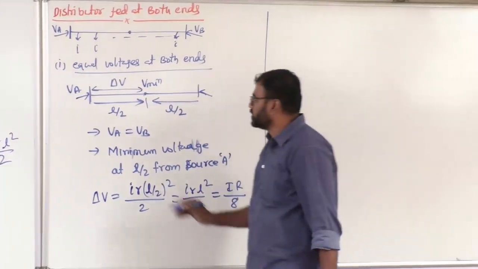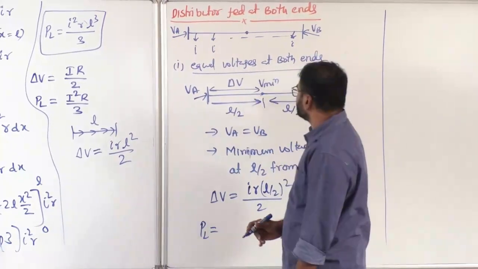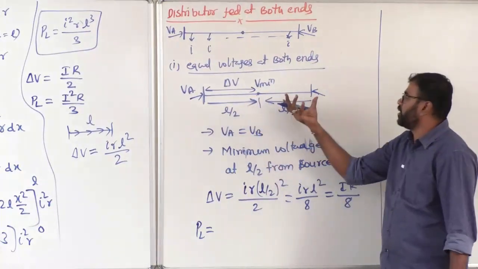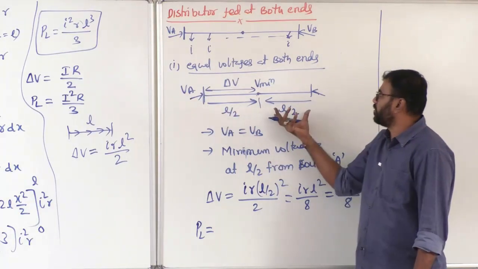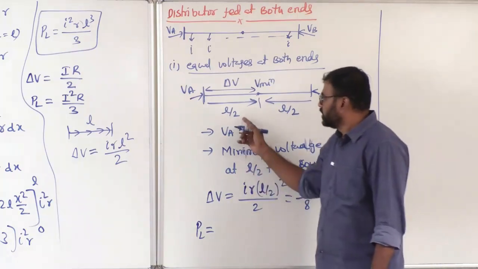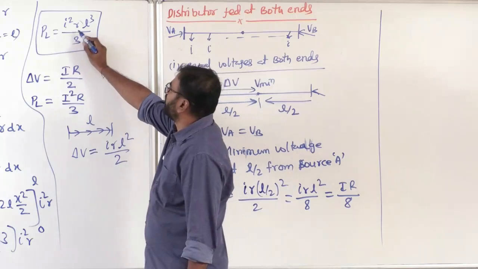What is the total power loss? How to calculate, sir? Again, sir, simple. Total power loss is power loss in this section plus power loss in this section. How to calculate that? Sir, same thing. So power loss what I got earlier? I square R into L cube.